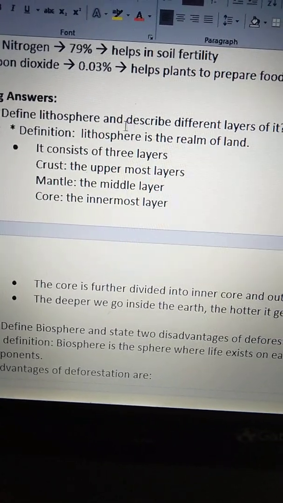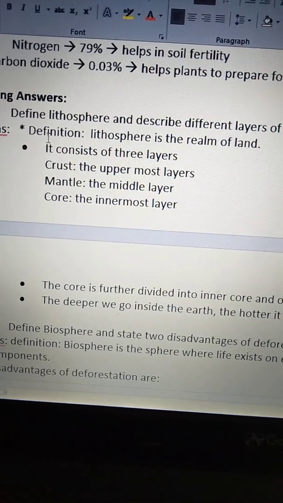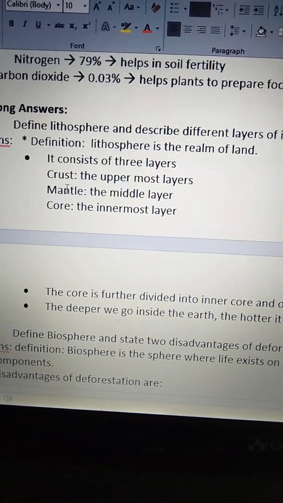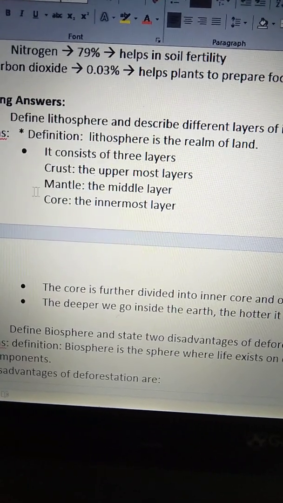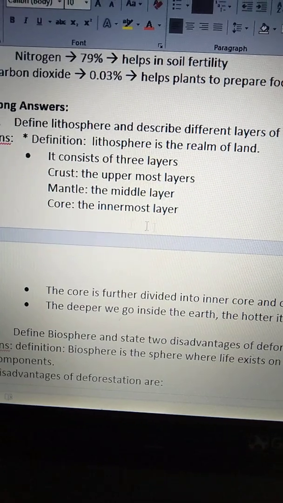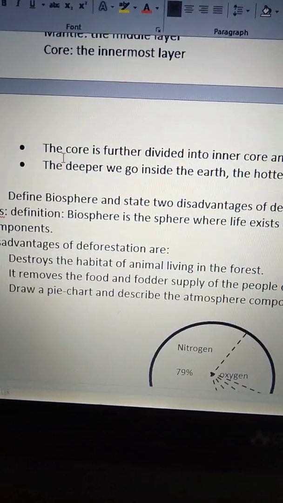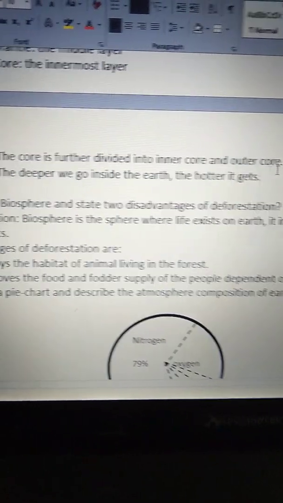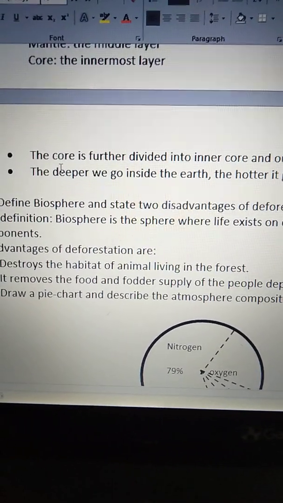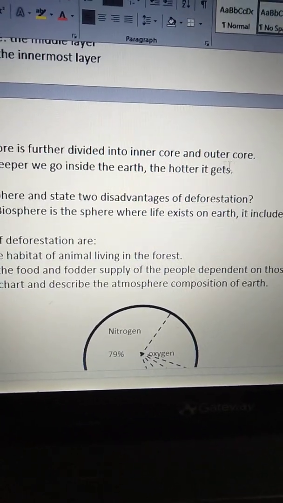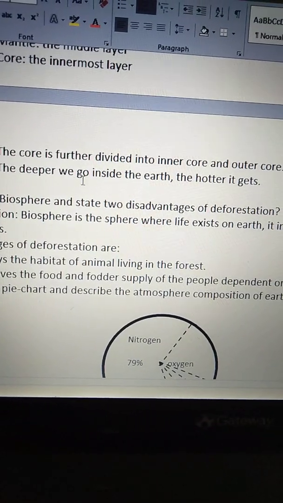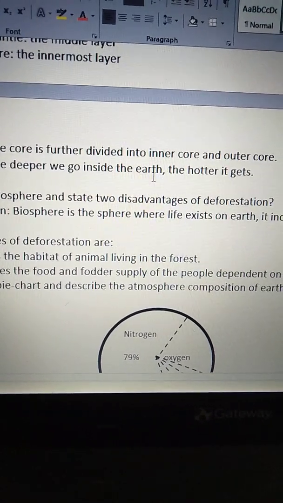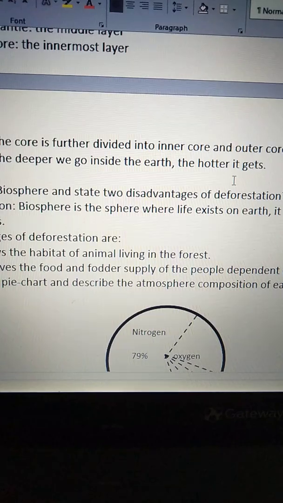Define lithosphere and describe different layers of it. Lithosphere is the realm of land. It consists of 3 layers. Crust, the uppermost layer. Mantle, the middle layer. Core, the innermost layer. The core is further divided into inner core and outer core. So here the core is again divided into 2 parts, inner core and outer core. The deeper we go inside the earth, the hotter it gets.